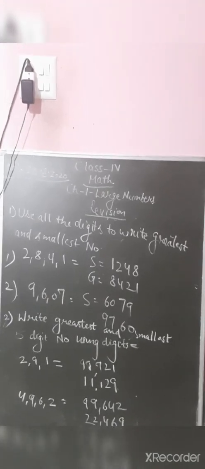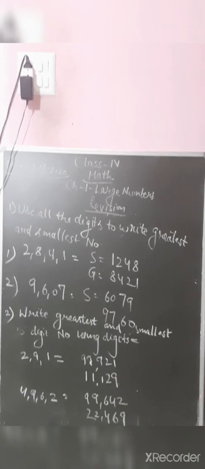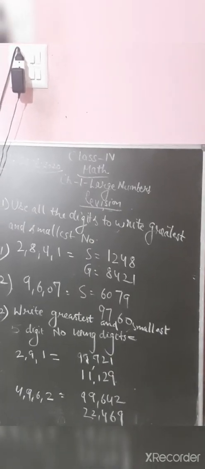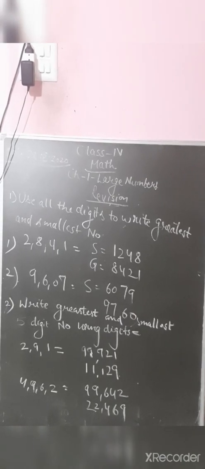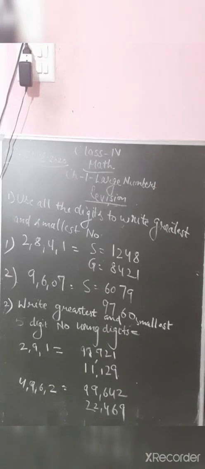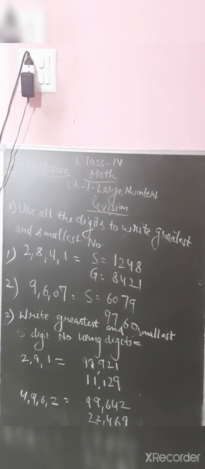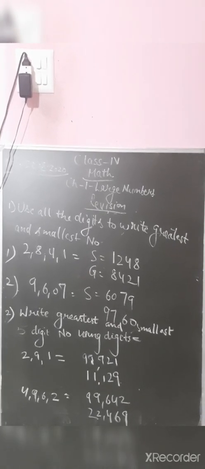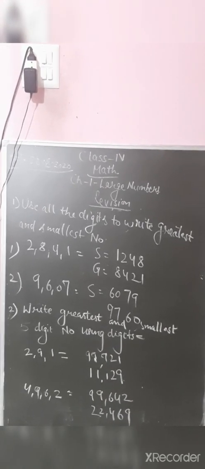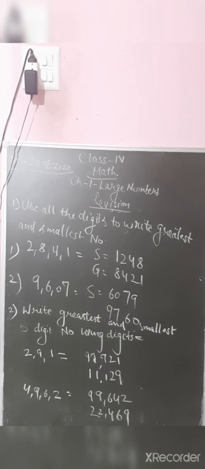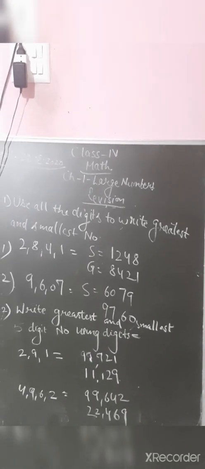Next, you have to use digits to write the greatest and smallest number. First is: use all the digits. Whatever digits are given in the sum, I have to use all of them to write the greatest and smallest number. So the first example, 2841. 4 digits are given and you have to write the smallest and greatest number using these digits.